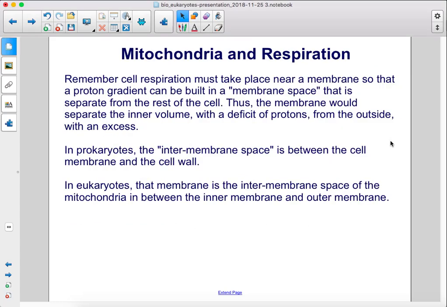Remember, cell respiration must take place near a membrane so that a proton gradient can be built in a membrane space that is separate from the rest of the cell. Thus, the membrane would separate the inner volume with a deficit of protons from the outside with an excess. In prokaryotes, the intermembrane space is between the cell membrane and the cell wall. In eukaryotes, that membrane is the intermembrane space of the mitochondria, in between the inner membrane and outer membrane.